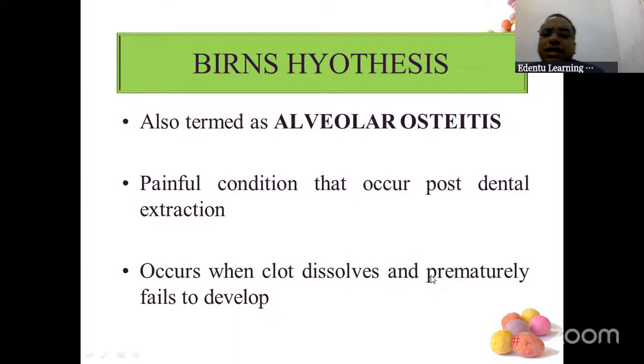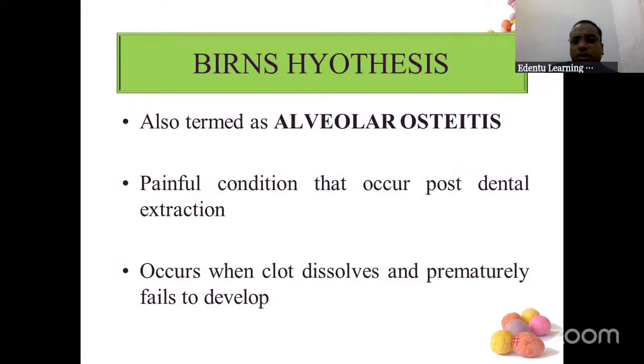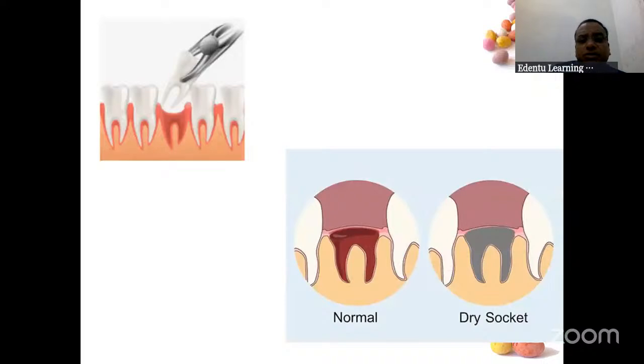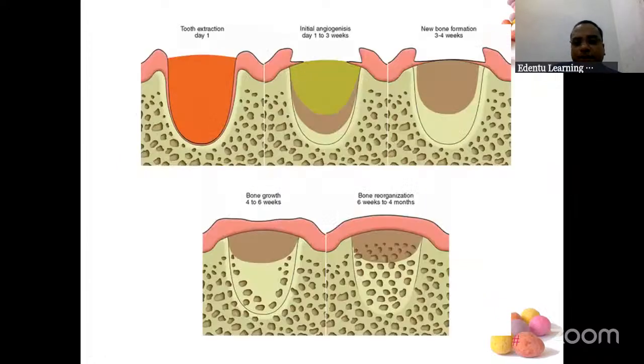This is also called alveolar osteitis, dry socket. It's a painful condition. The patient will come in 3 to 5 days. Generally, after extraction, the blood will come and it will heal. That is the normal healing. But in dry socket, the healing doesn't take place. Loss of blood clot is the problem here. One day after extraction, normal angiogenesis takes place, bone formation takes place, then new bone will form. This is the normal thing you see after every extraction.